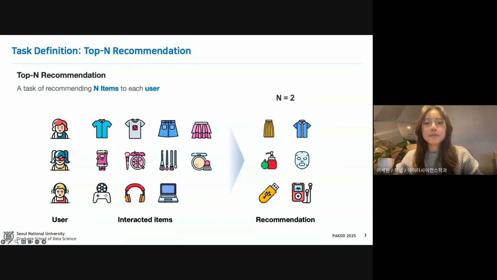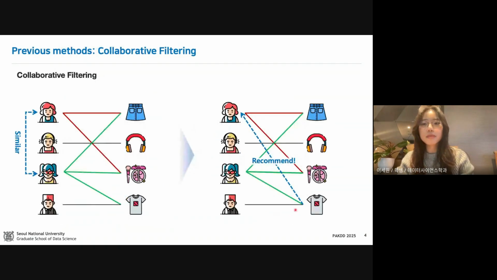Let's first start by explaining the main task here, the top N recommendation. It aims to recommend the top N items to each user based on their previous interactions. A widely used approach for this task is collaborative filtering. It typically finds similar users based on the common items they both interacted with. For example, if two users here, one with a red line and another with a green line, share many items in their histories, we consider them similar. And then an item one user hasn't seen, but a similar user has, can be recommended.